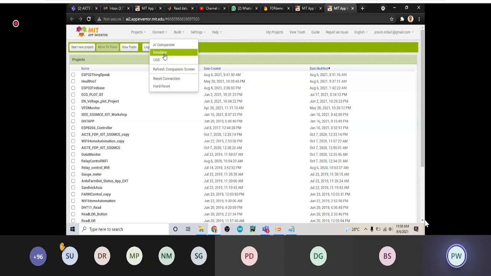Generally, we don't do this right now. As I said, we would like to make it as simple as possible. So there is a button called build. Here we have a few options. One is to provide a QR code for the .apk.